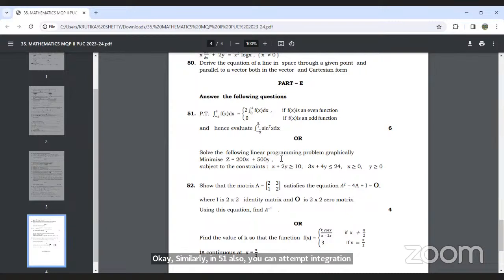The paper is very easy, and I think we have covered all the 6 mark and 5 mark questions, as well as some of the 3 mark and 2 mark questions.